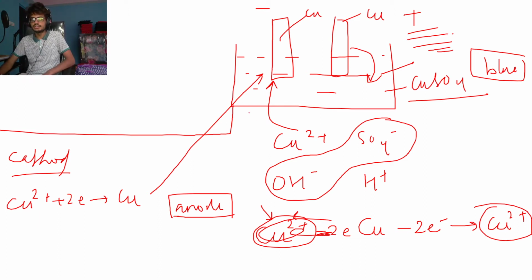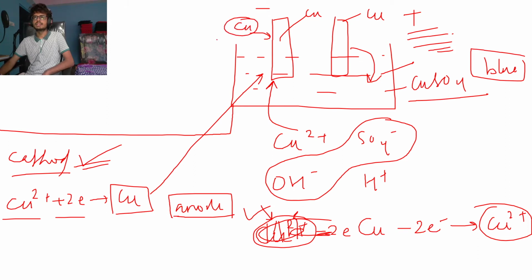But the only thing that you need to change from what you studied yesterday is this: when the electrodes are made up of the same metal that is in the solution, both cathode and anode will have the same metal or its ion to be discharged. Since the cathode is a reducing electrode, the ion will gain electrons and copper metal will be released at the cathode. The cathode is the negative one. So here you get copper metal discharged. And at the anode, copper metal will lose 2 electrons and become copper ions. So in the anode, copper ions will be discharged. This is the only difference you need to know.